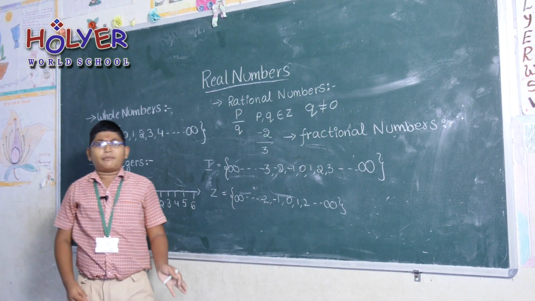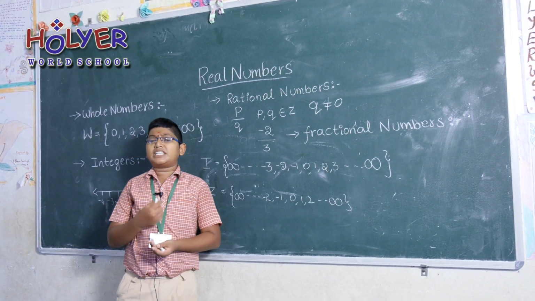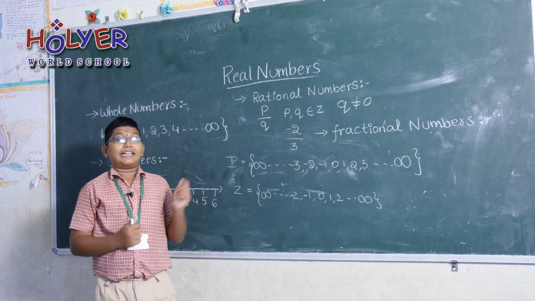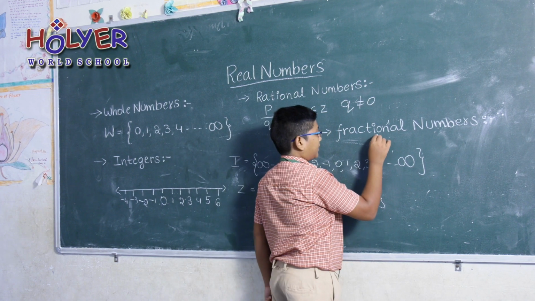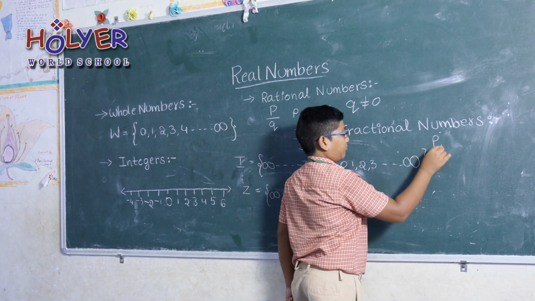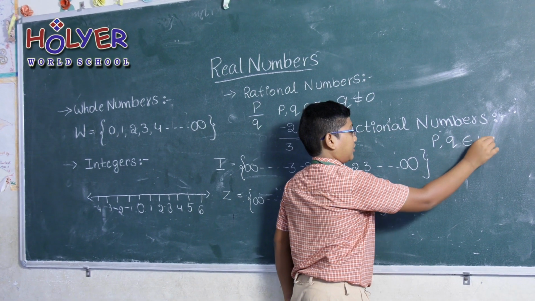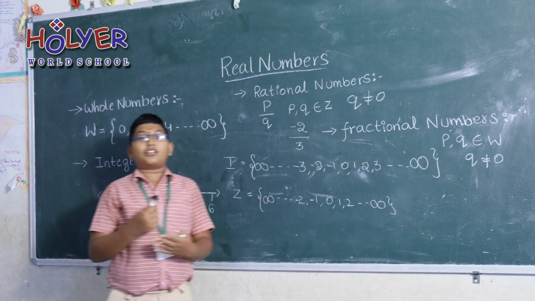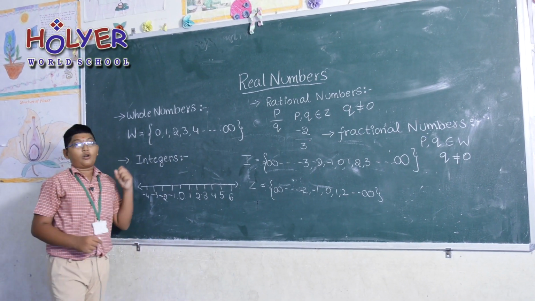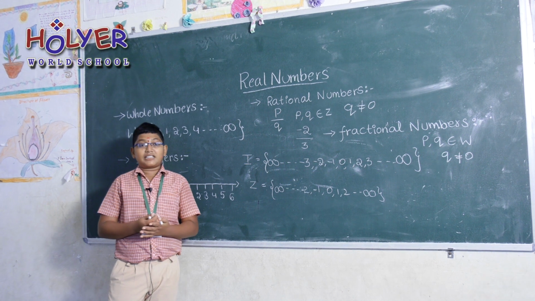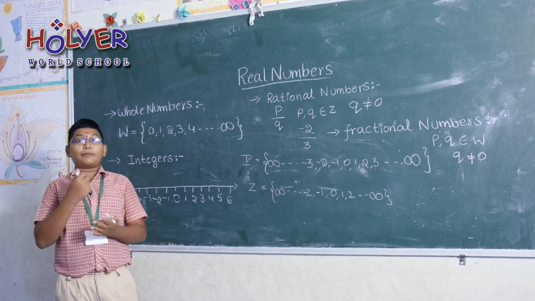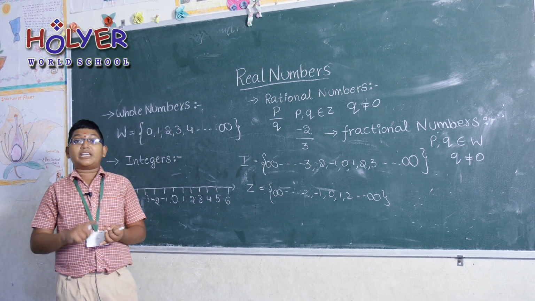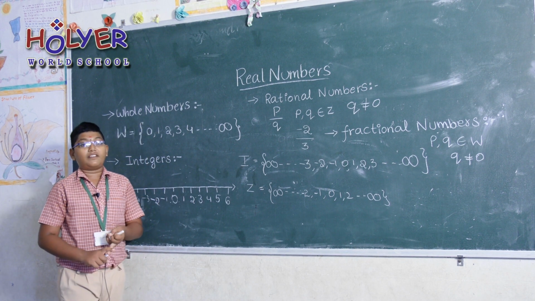Going into the fractional numbers: they are the numbers which can be written in the form of p by q, but here p, q belong to W, and q is not equal to 0. p, q belong to W means whole numbers. So fractional numbers can be written in the form of p by q, but p, q belong to W. They can never be negative, they are always positive.